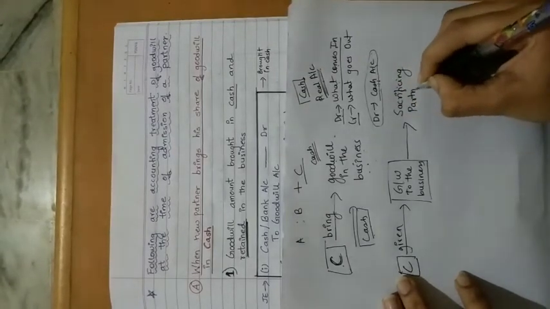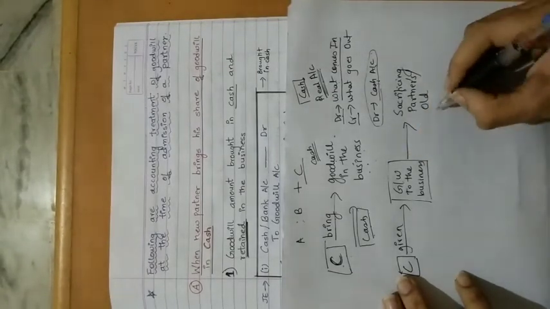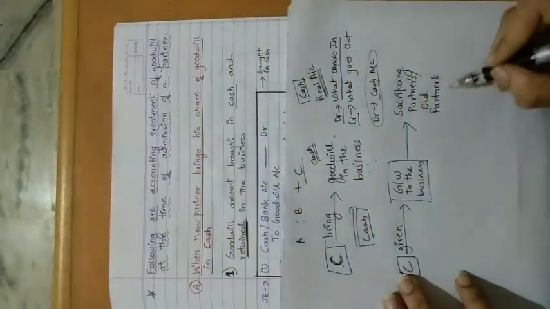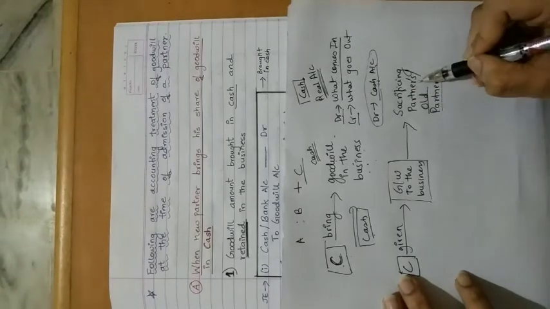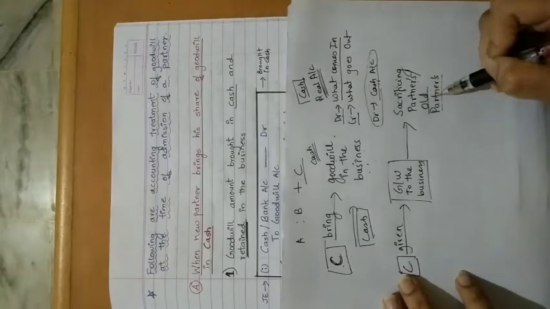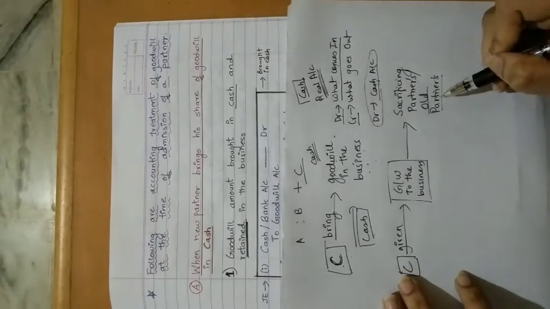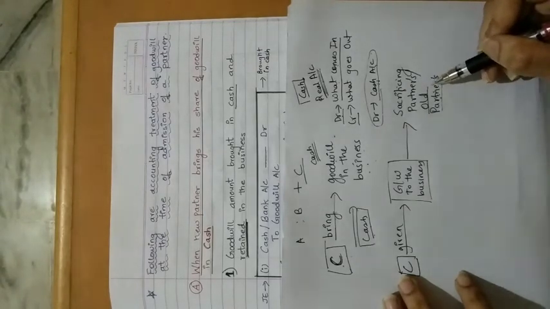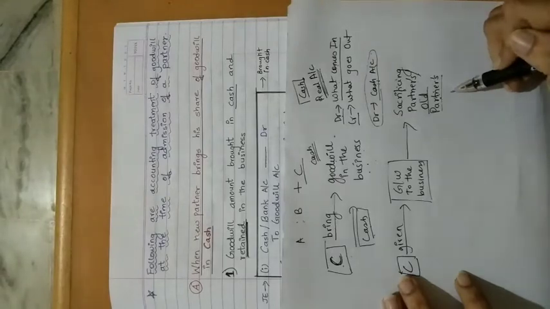Now please pay attention, students. In the problem I have written old partners. When you get these notes, here I have written old partners. Now sometimes all the sacrificing partners can be old partners. Otherwise sometimes, out of all the old partners, there is only one partner who is sacrificing the share. So that is why I am writing here sacrificing partner or old partner.